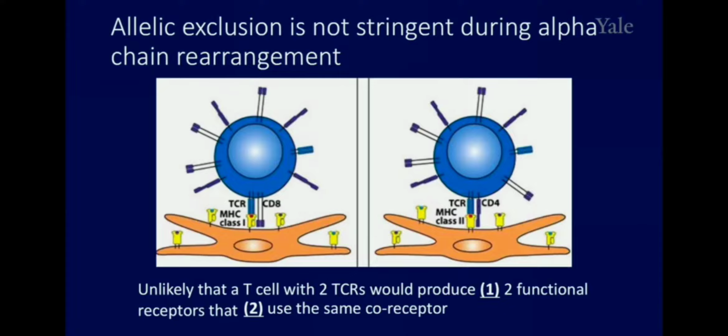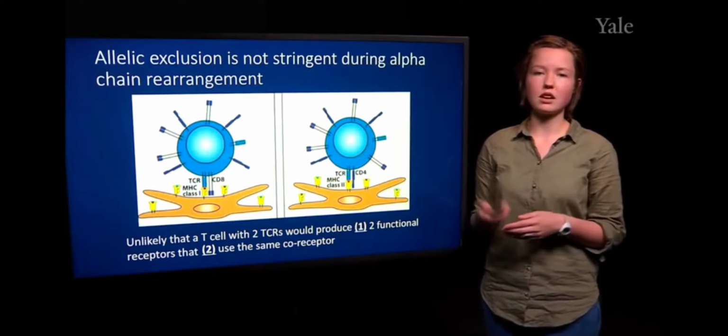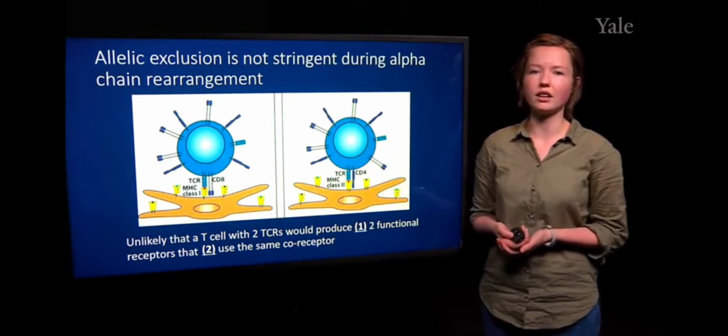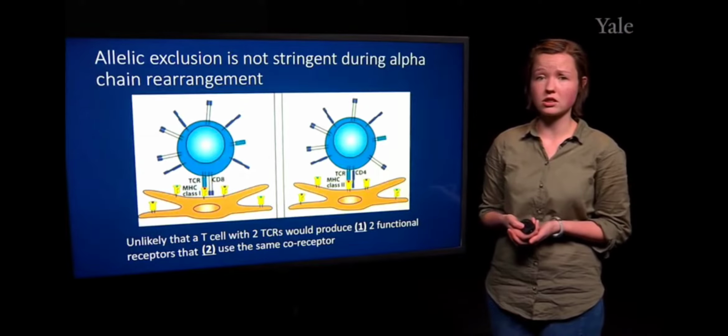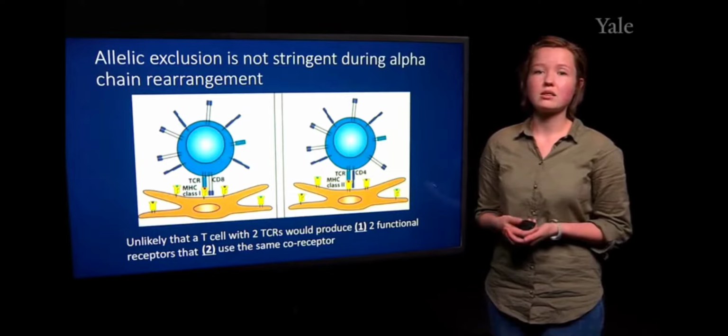So for that reason, it's not really a risk to the T cell to have two T cell receptors, just because alpha allelic exclusion is not as stringent as it is with B cell receptors. And this is exclusive to T cells because they're MHC restricted.